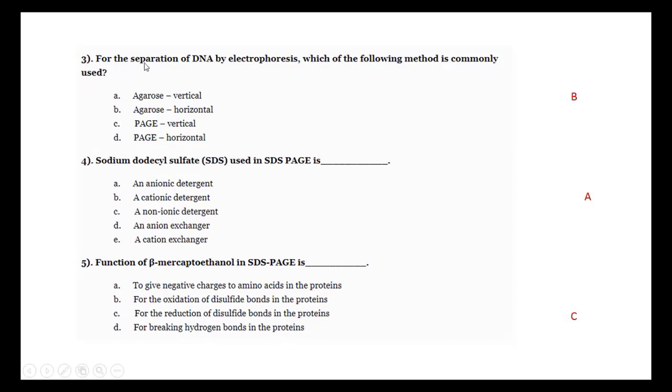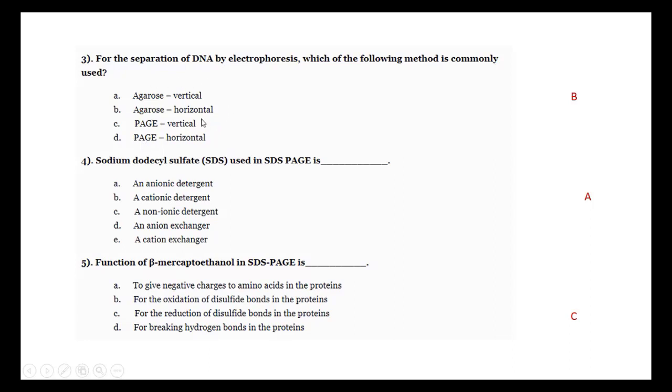Some other questions. For separation of DNA by electrophoresis, which of the following methods is commonly used? As we discussed, SDS-PAGE is a vertical gel electrophoresis, not horizontal. Agarose is a horizontal gel electrophoresis, not vertical. So agarose gel electrophoresis is used to separate DNA. Polyacrylamide gel electrophoresis is used to separate protein.